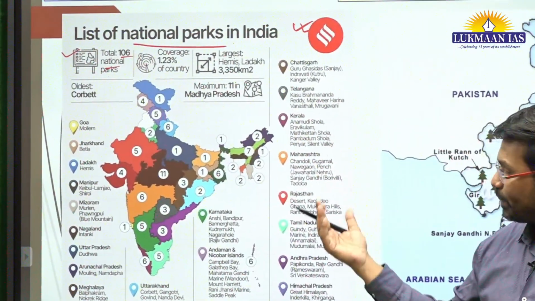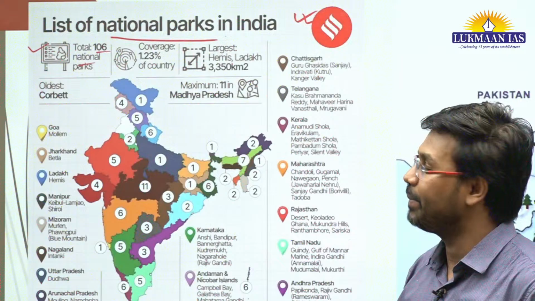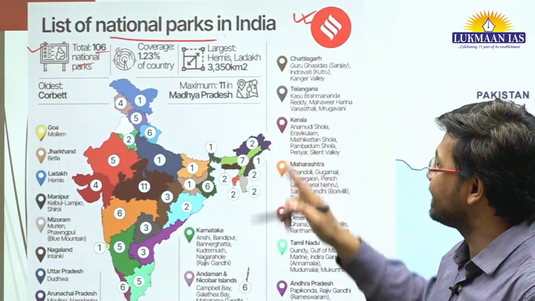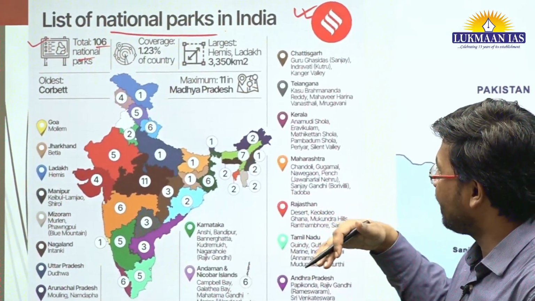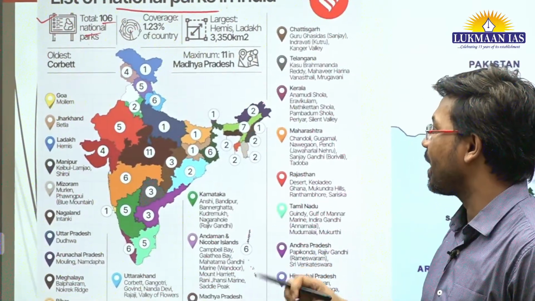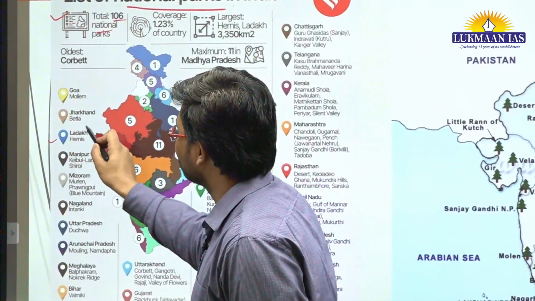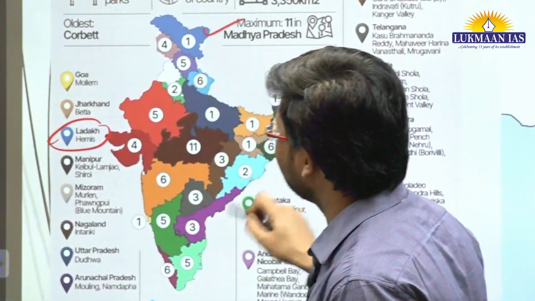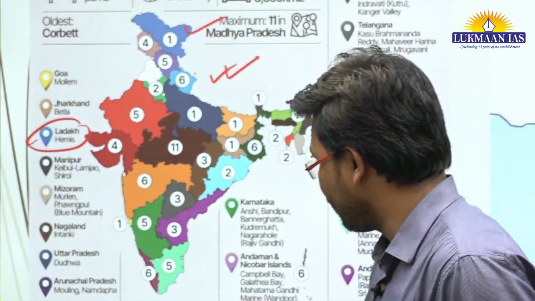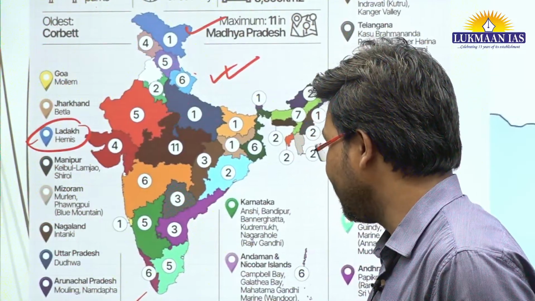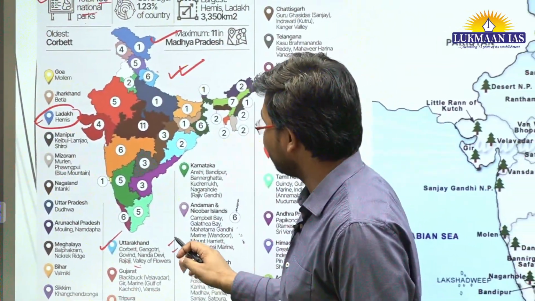This is also mentioned on one of the websites maintained by the Ministry of Environment, Forest and Climate Change. So 106 national parks are there in India, and over here they have listed some of the important national parks state-wise. For example, for Ladakh they have mentioned Hemis National Park. Color coding has been done, and this is the state of Uttarakhand, number 6: Corbett National Park, and here Gangotri, Govind, Nanda Devi, Rajaji, and Valley of Flowers national parks are located in the state of Uttarakhand.